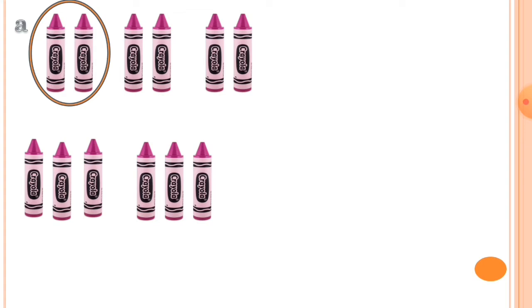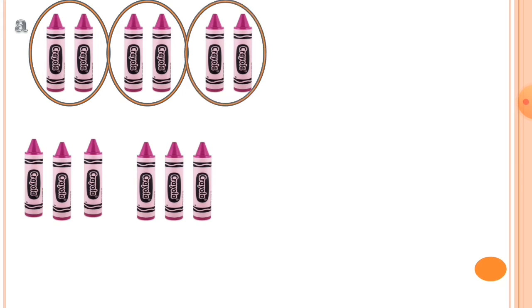Now let's see how many groups we can make. Here is group 1. We just put a circle on the 2 crayons. It means the group 1. Now the group 2, let's put 2 more crayons in group 2. We are putting 2 crayons in each group.